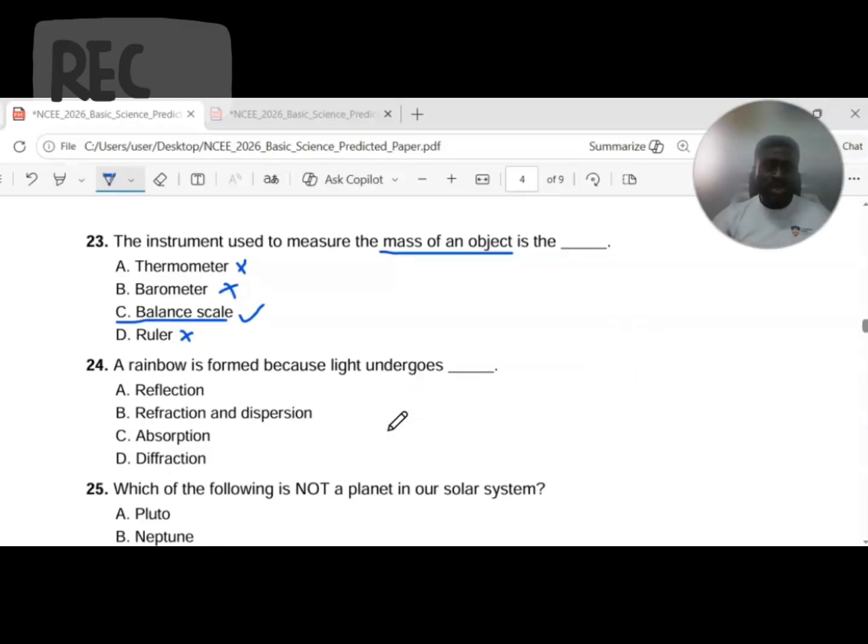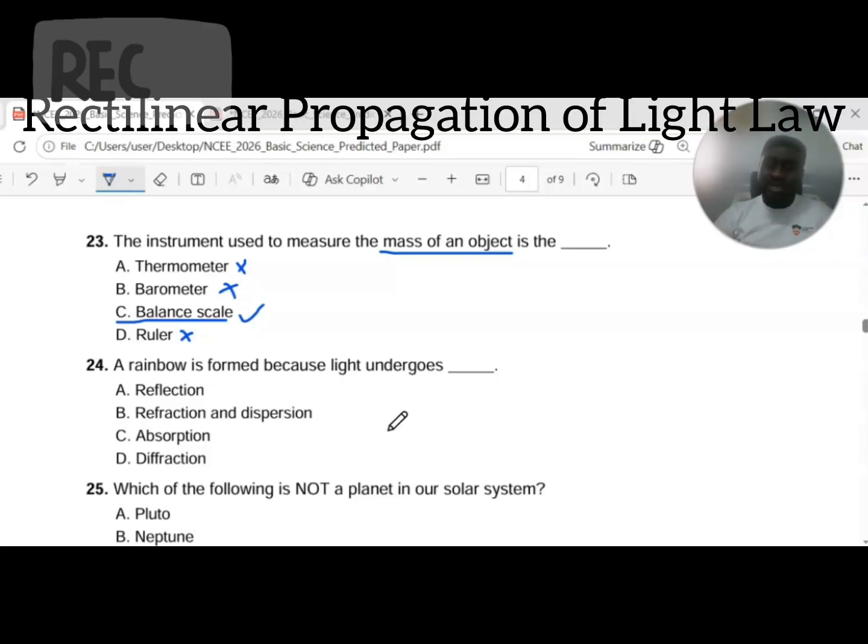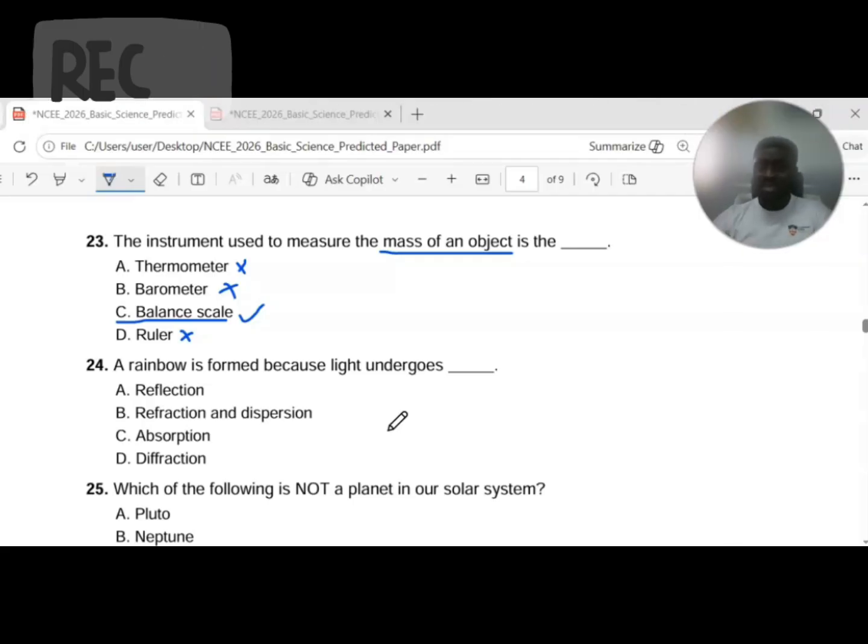24. A rainbow is formed because light undergoes dash. Light travels in a straight line. In the rectilinear propagation of light, it states that light travels in a straight line, and experiments have shown that by carrying out experiments under rectilinear propagation. The word linear means moving in a straight line, and light travels at a speed of 3 times 10 to the power of 8 meters per second. That's the fastest traveling element in nature. The second fastest traveling element after light is sound. So take note of that as a science student. It will really help as you move up the academic ladder.